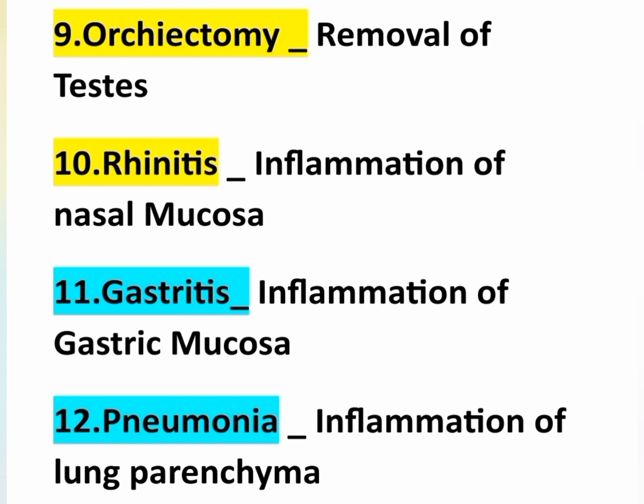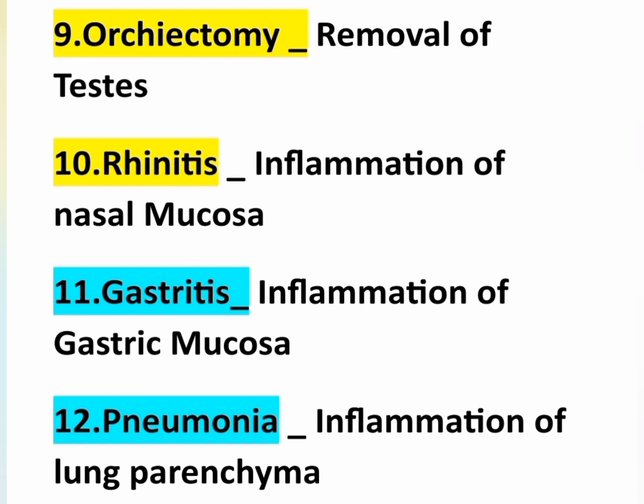And the next point, rhinitis. Rhinitis means inflammation of the nasal mucosa. And the next point, gastritis. Gastritis means inflammation of the gastric mucosa. And the very next point, pneumonia. Pneumonia is inflammation of the lung parenchyma. Okay, that is orchiectomy, rhinitis, gastritis and pneumonia.